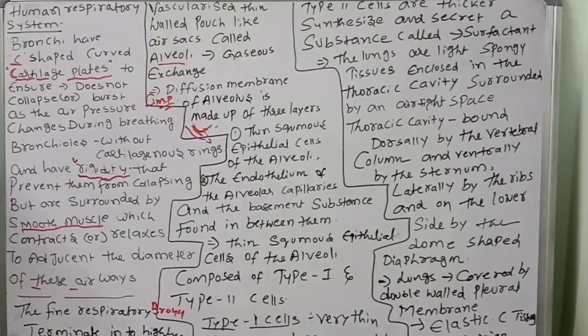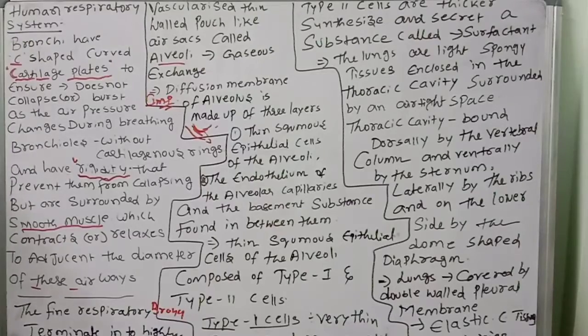So now what is there? You know, goblet cells are also there in the mucus. The lining of the bronchus consists of mucus secreting cells which trap the dust particles. All those trapped dust particles will go to the gullet, like that we discussed. Trachea is a semi-flexible tube with cartilaginous rings, like that we discussed.